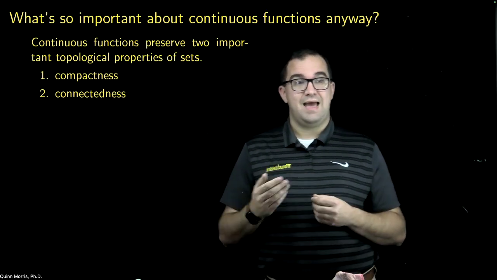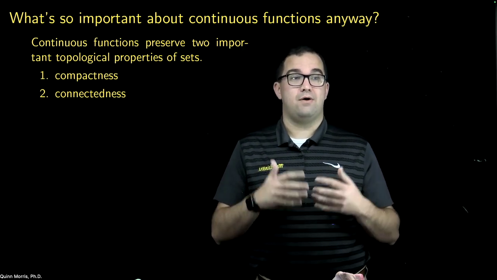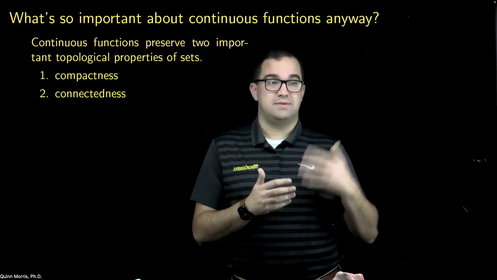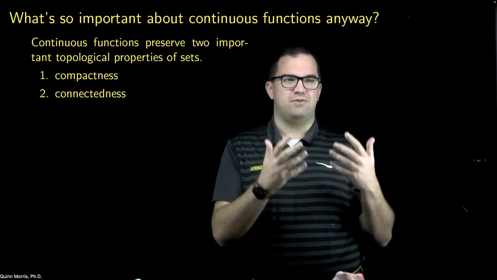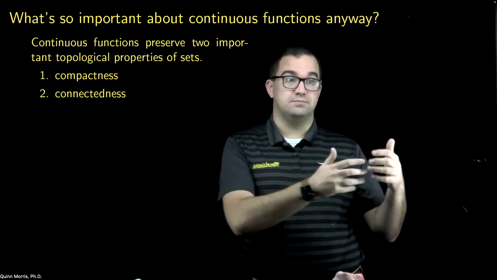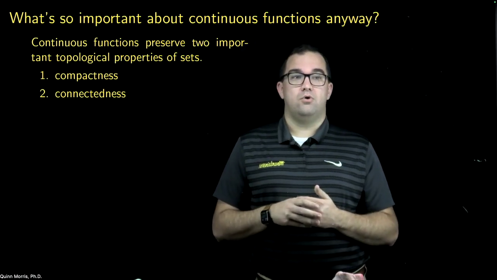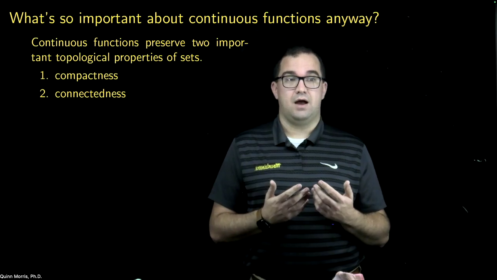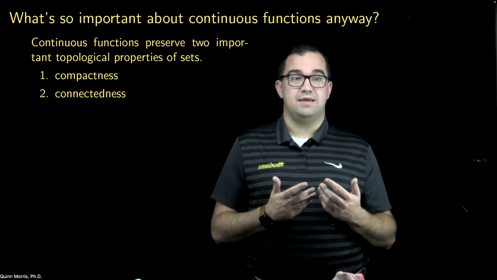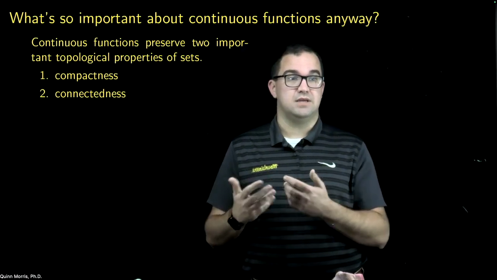Now, what we're going to see today is that in the settings that we are often thinking about and working in, if I'm teaching calculus, I'm not working in the most general setting. I'm looking at functions from R to R, or from some subset of R into R. There, I already know, by the Heine-Borel theorem, that the compact subsets of R are precisely the closed and bounded subsets.